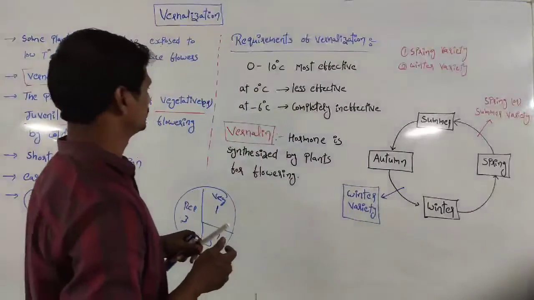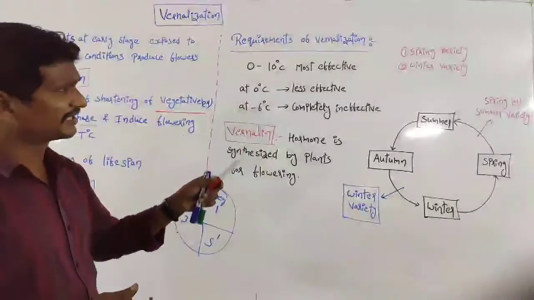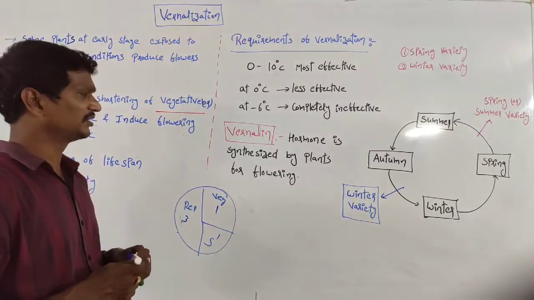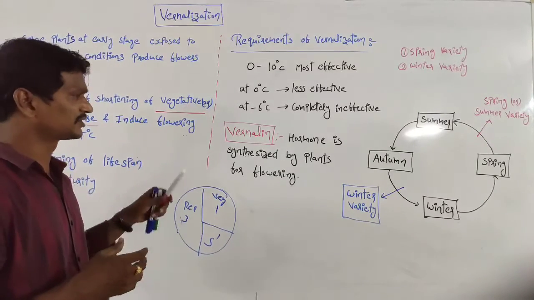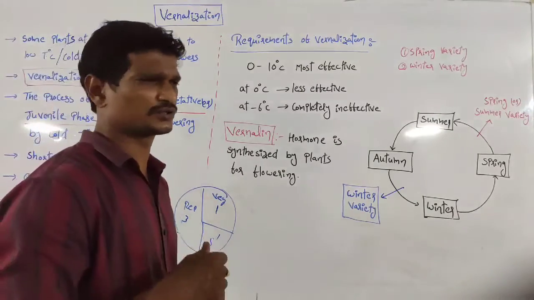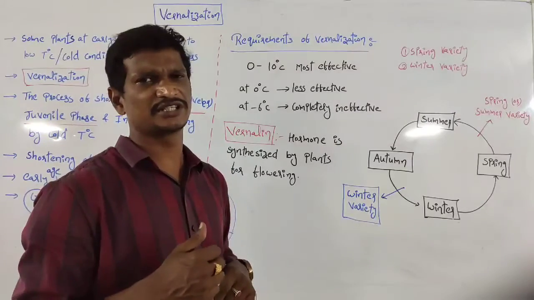Right? This is about the spring varieties and the winter varieties. We know some examples also: oats, barley, and rye are the best examples.